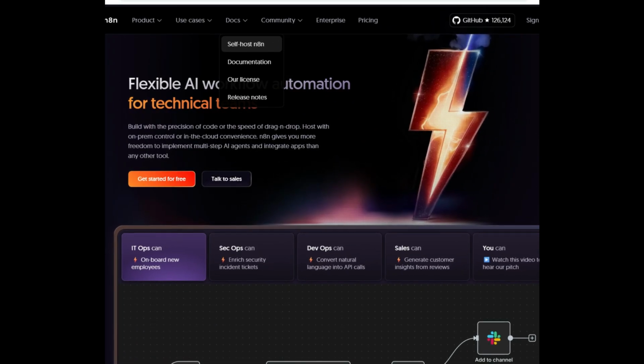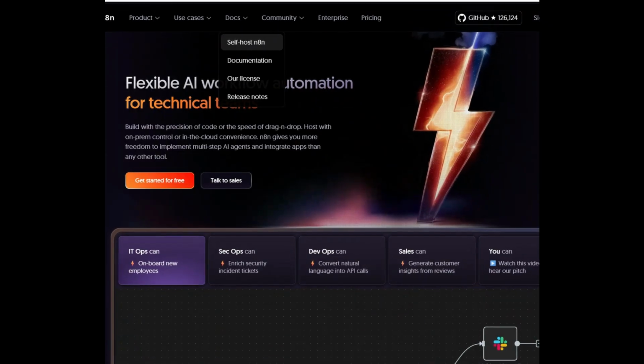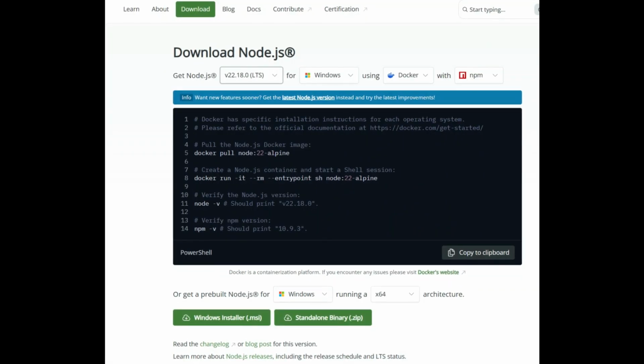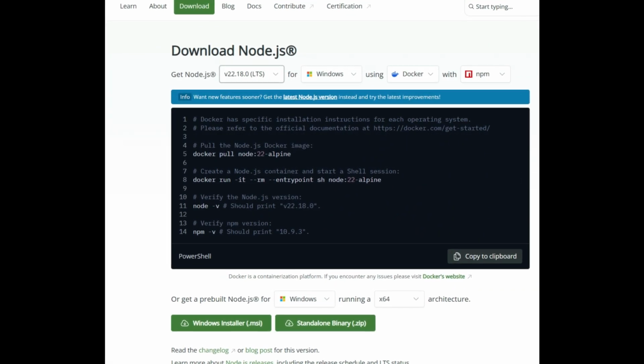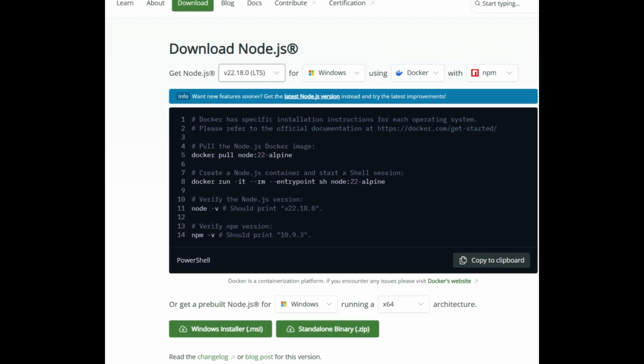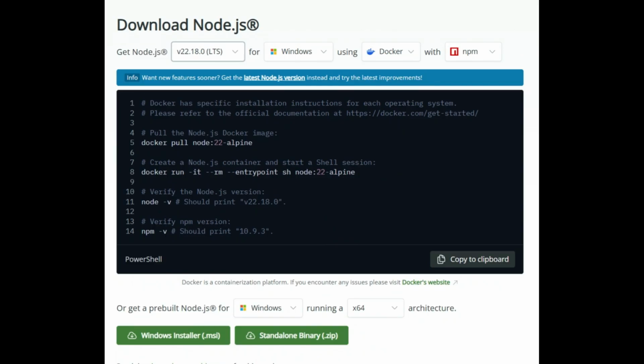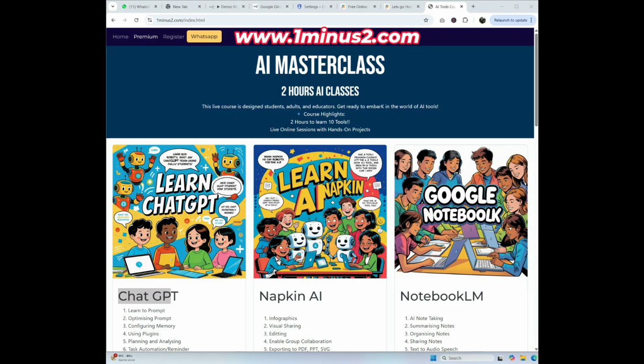Before we talk about clicking and going inside here, you need to install an application called Node.js. Very simple. Once you go to Node.js, select Windows if you're using Windows, Linux if you're using Linux, and just click on the Apple one for Apple. I'm using 22.12. You can use the one that they recommended, 22.18, to run your n8n.